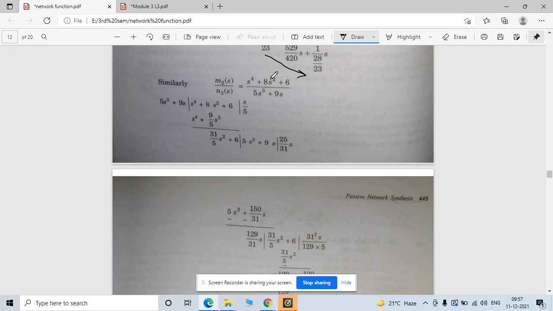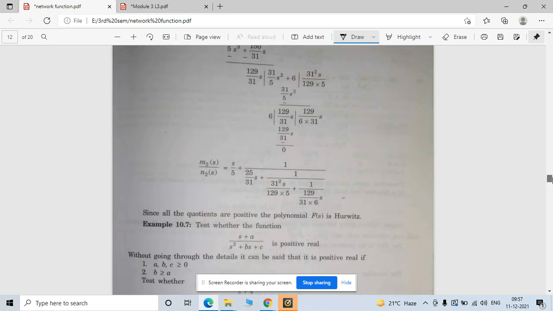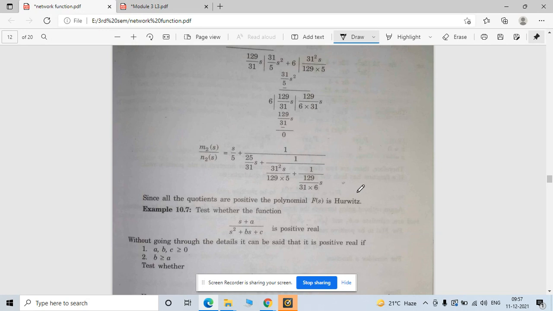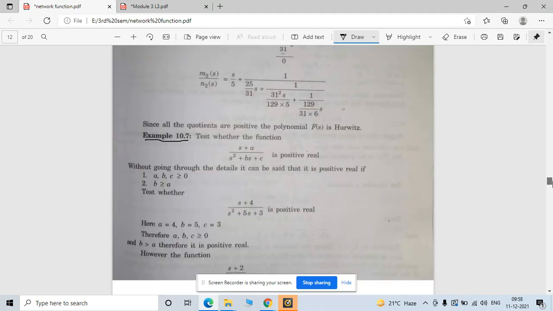Same as before, write the even and odd parts of that function and analyze the coefficients as well. If all the coefficients are positive, meaning it follows the Hurwitz criteria, then your function also follows that criteria. There is one shortcut you can use.